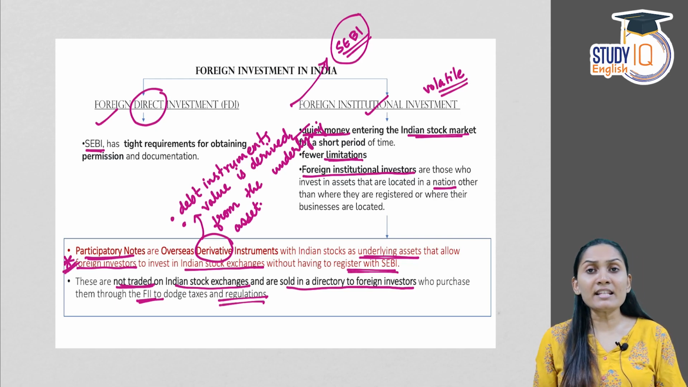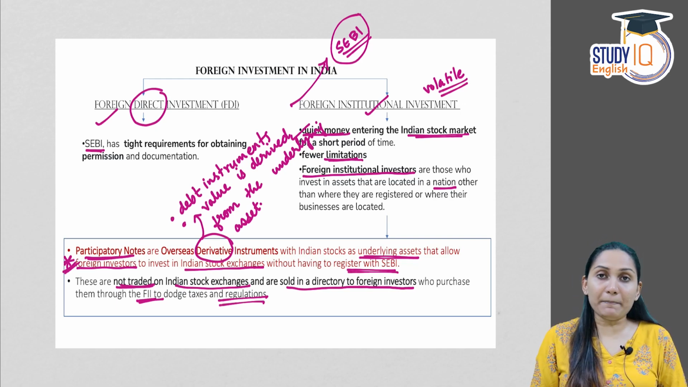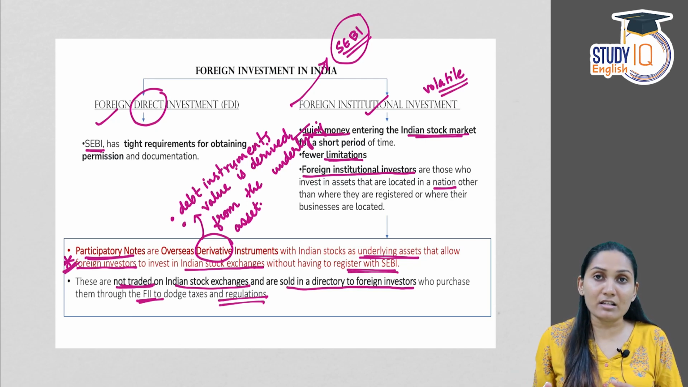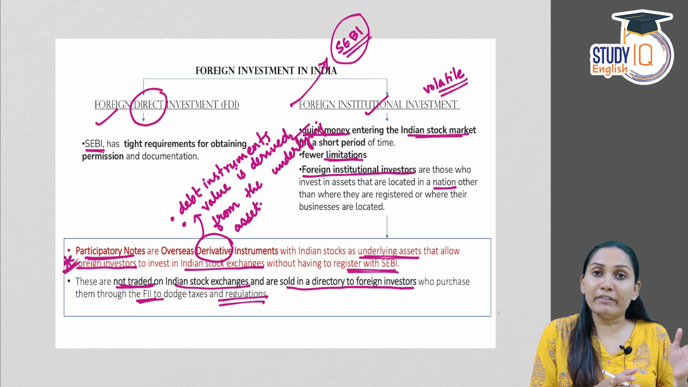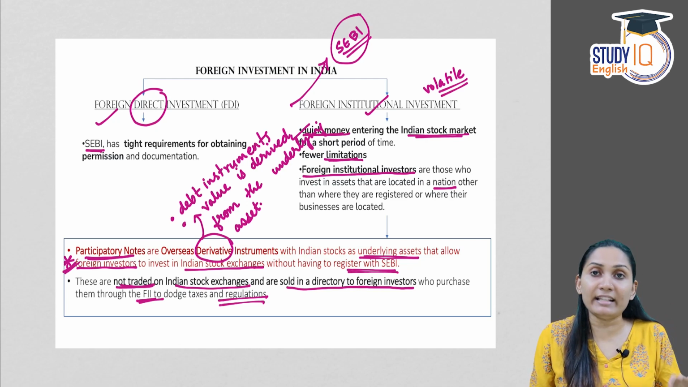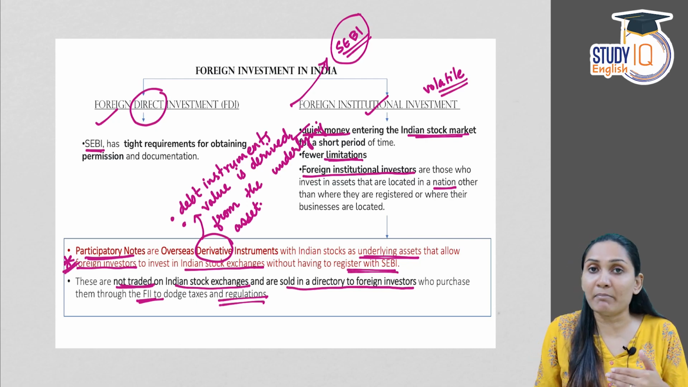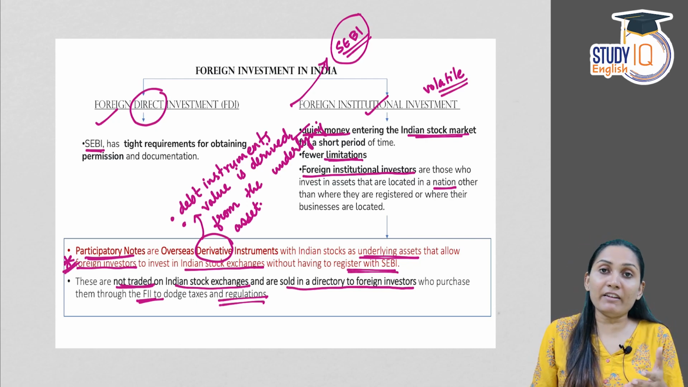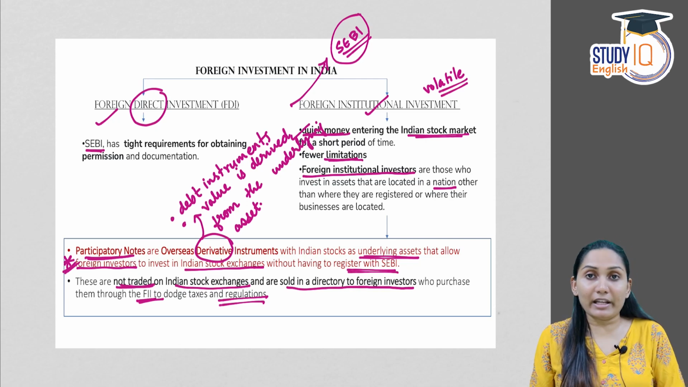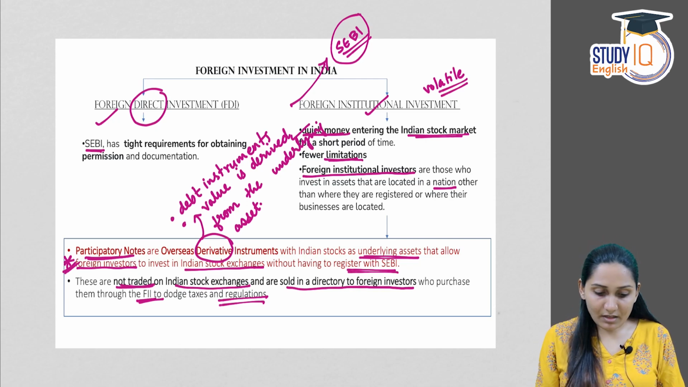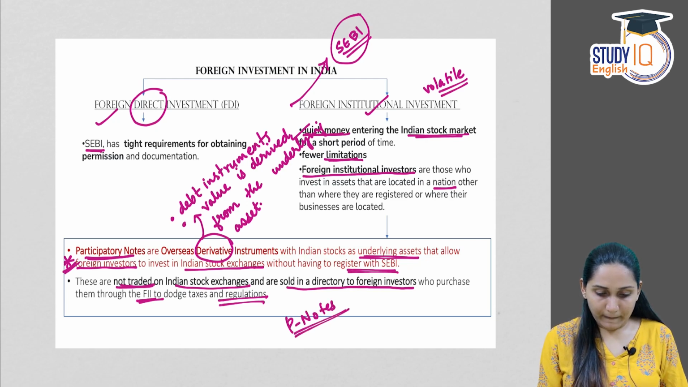So we can say that P notes, participatory notes, are those financial instruments that allow foreign investors to invest in an Indian company without being registered with Sebi and also without making foreign direct investment. It's the easiest way through which foreign investors can make investments in the country, even without registering with the regulatory authority, that is Sebi. So that is P notes or participatory notes.